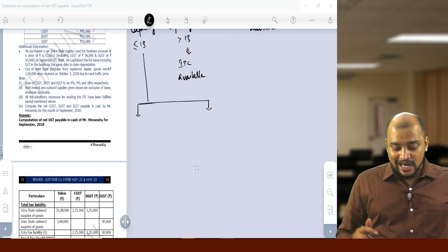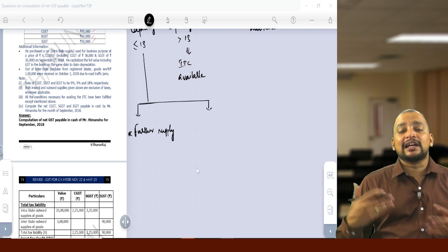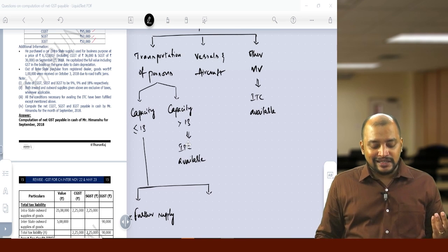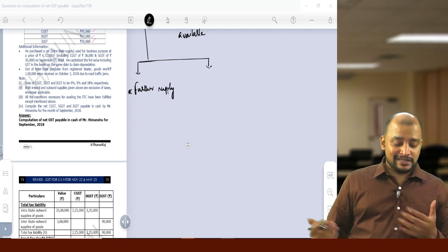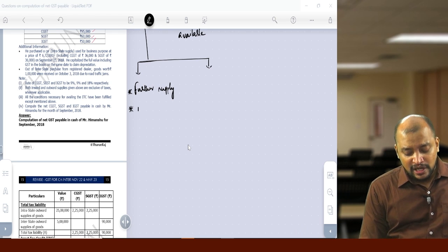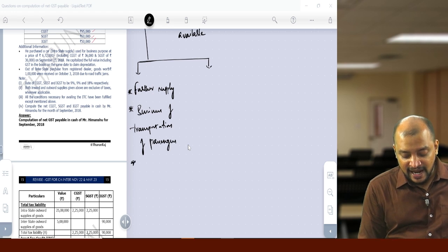What are those 3 exceptional cases? Further supply. Further supply means I am purchasing and selling cars. Capacity does not exceed 13 means cars will come, so further supply means purchase and sale. Then business of transportation of passengers, or driving school.